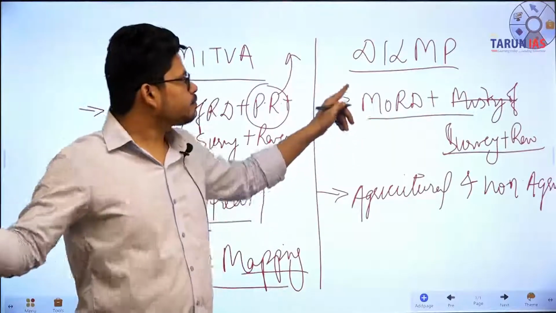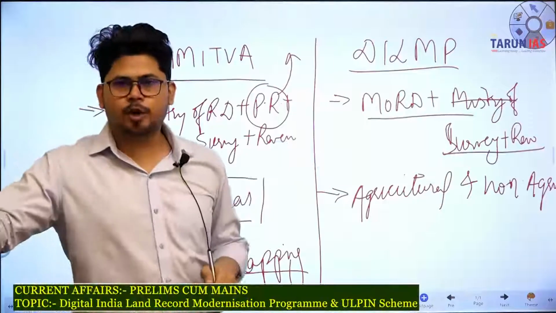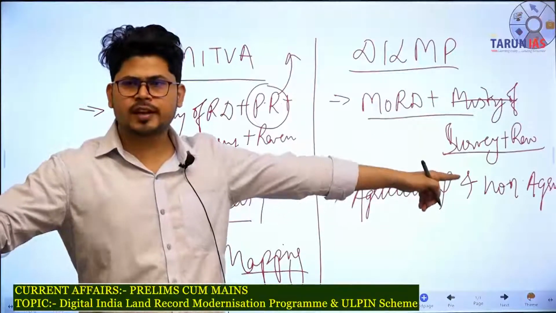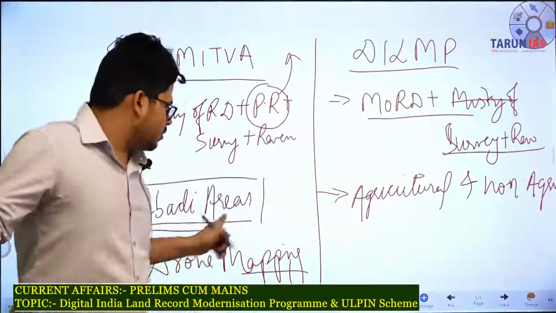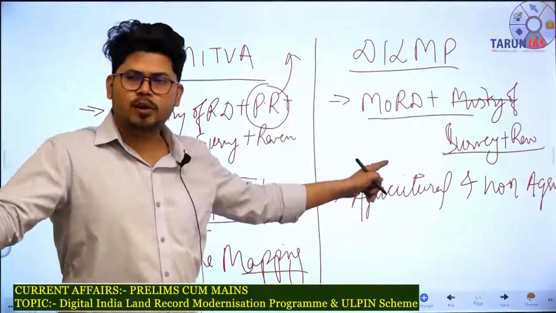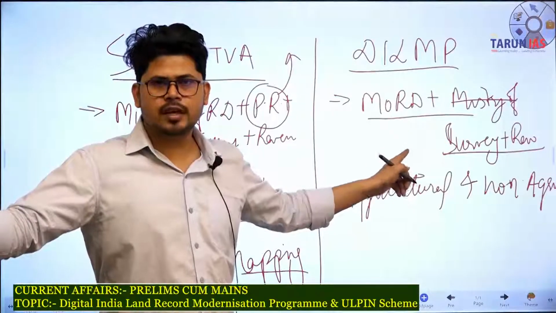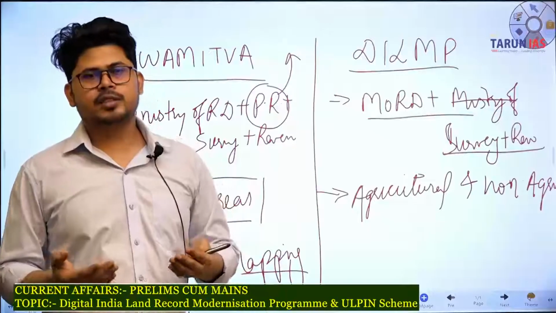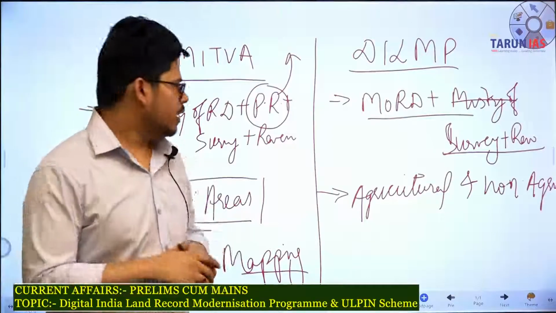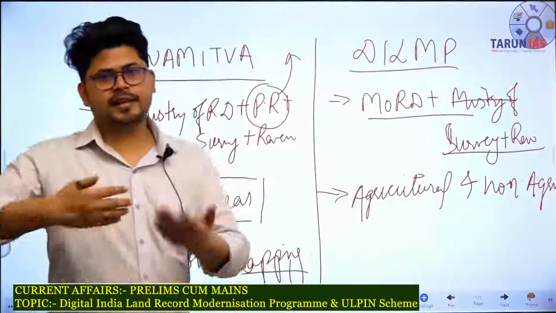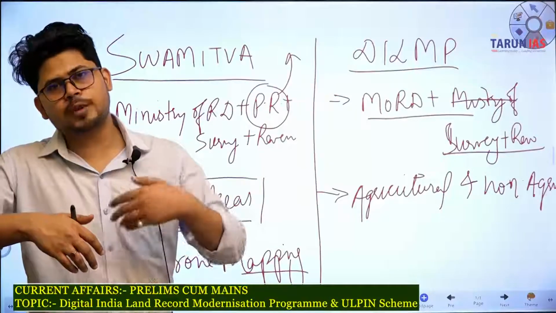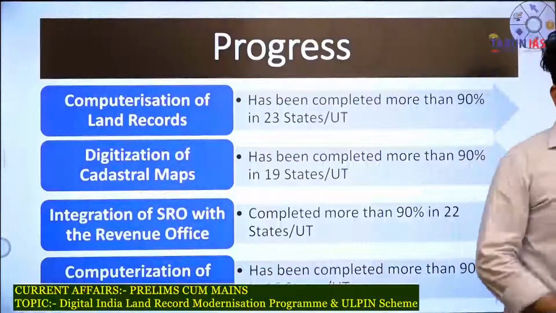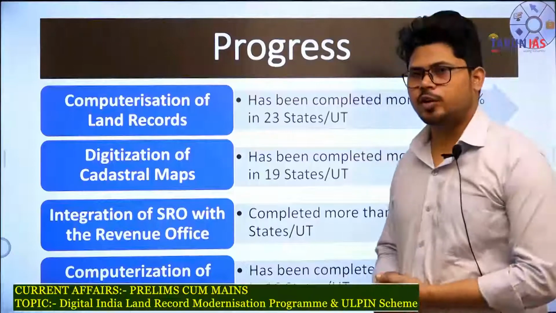On the second hand, this Digital India land record modernization program is basically about land records of the agricultural and non-agricultural commercial lands. Apart from this one, अब इसका क्या हेल्प होगा? इसका बहुत ज्यादा हेल्प ये तो होगा, the first one is reduction of litigation because land rights सब clearly defined हो जाएंगे, ठीक है। The second one is कि जो hereditary जो tax on inheritance है उसको government better implement कर पाएगी, ठीक है। तो this was Digital India Land Record Modernization Program.